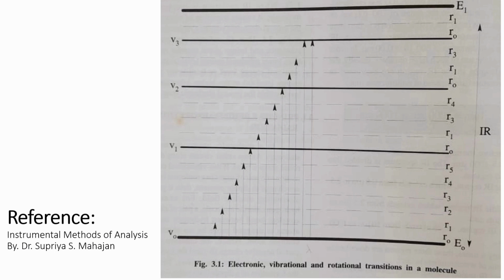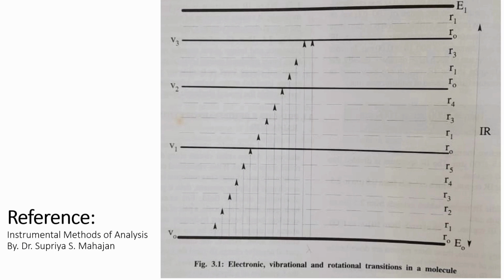Okay, so in between are rotational energy levels and vibrational energy levels. You can see here, in between two electronic energy levels there are various vibrational energy levels, and in between vibrational energy levels there are many rotational energy levels.